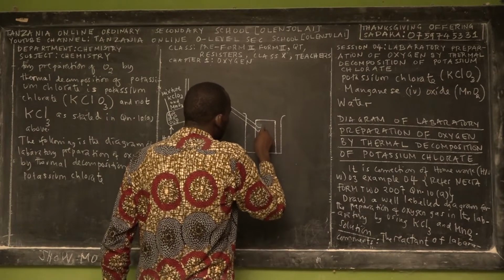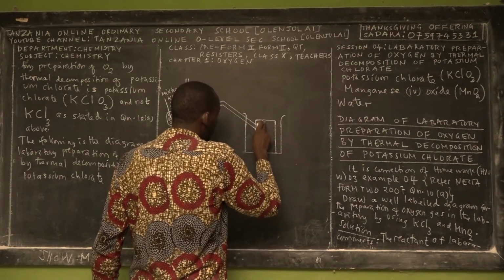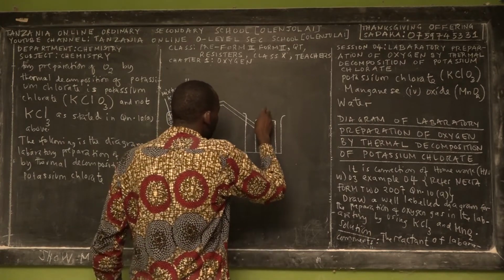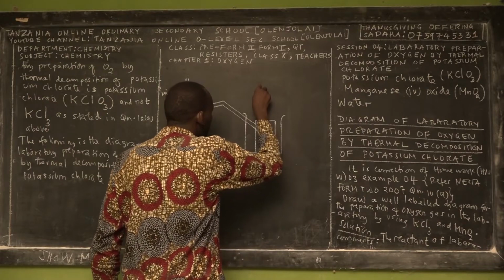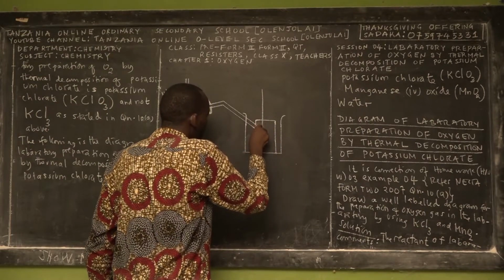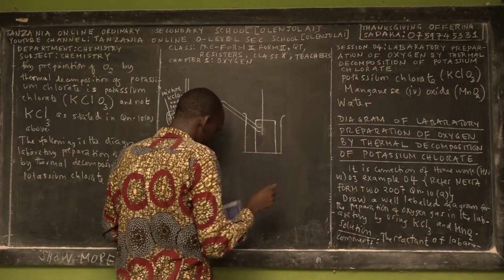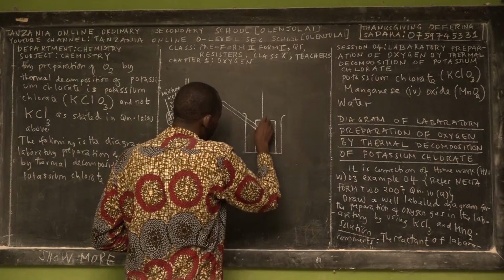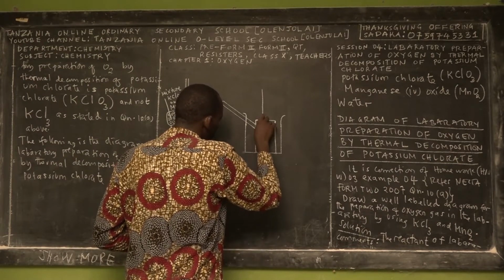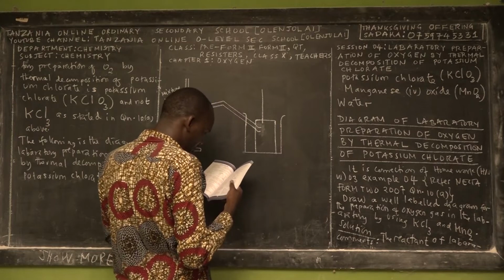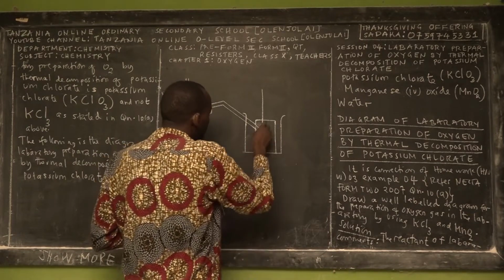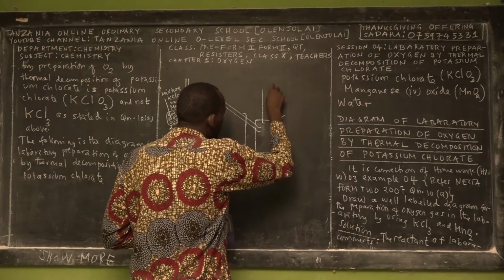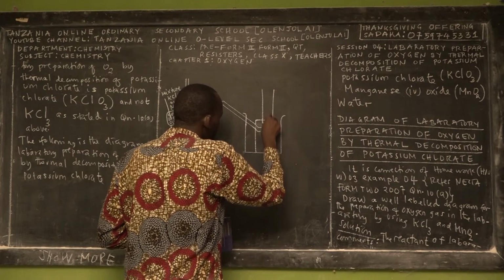Remember that the beef shelf has what? It has a hole here. It's a hole for what? For the gas jar. This is the gas jar.